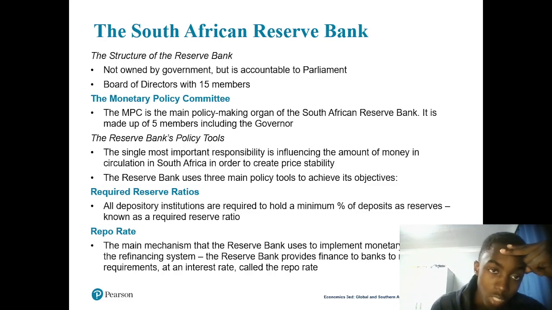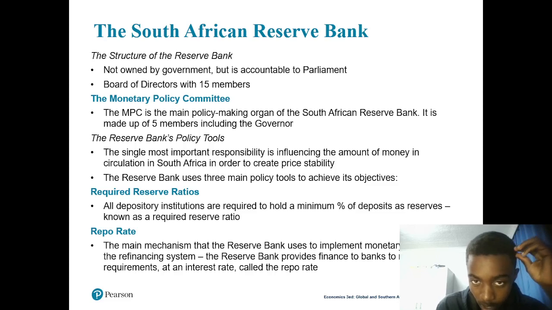Then the Monetary Policy Committee, the MPC. You still remember controlling of money. A committee is a group of people. It's the main policy-making organ of the South African Reserve Bank.